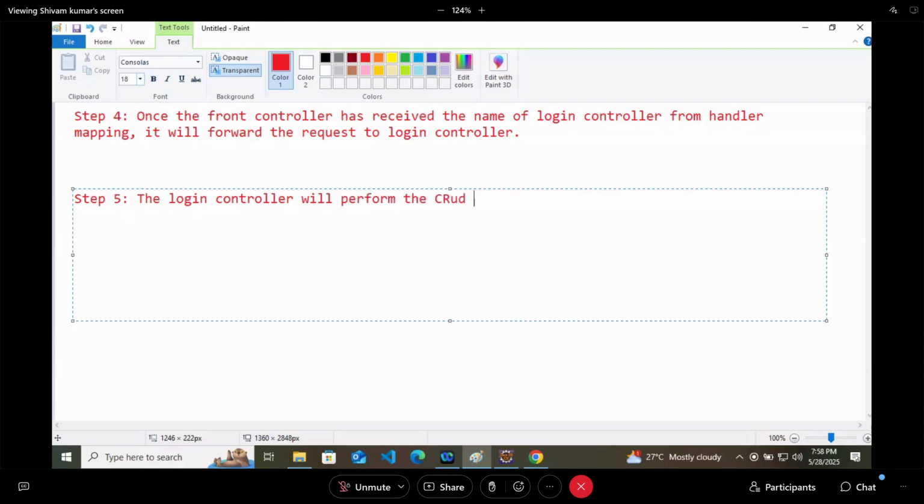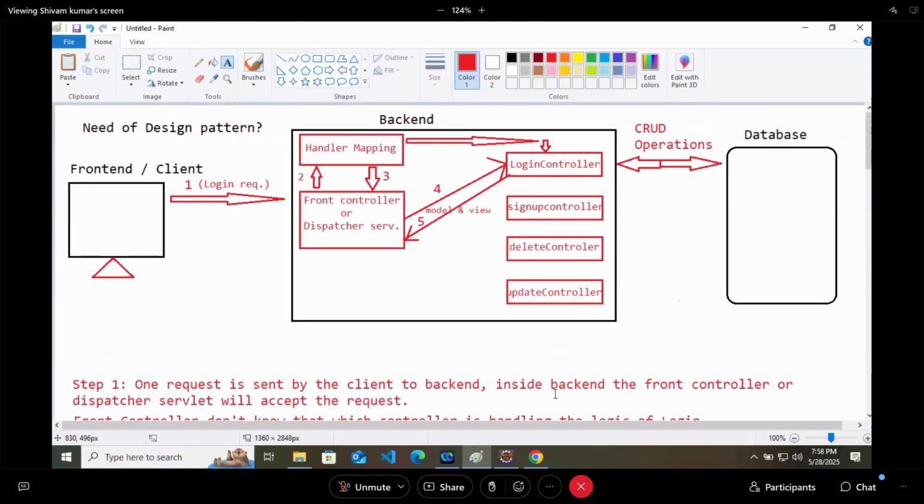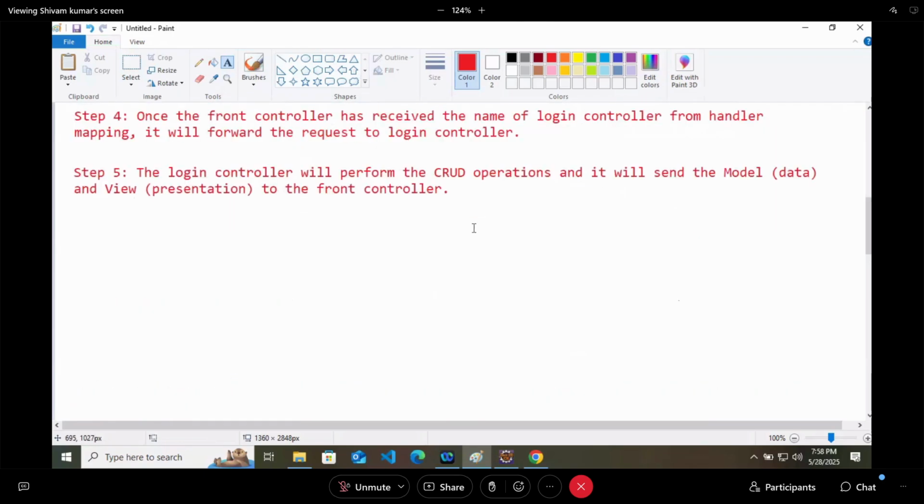Model means data and view means presentation or front end presentation. That is your step 5. Right now, model and view are coming as two different things.